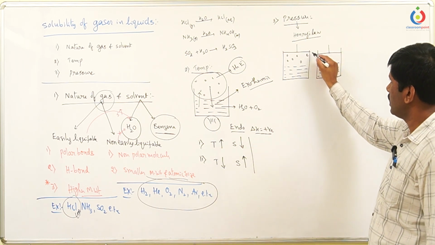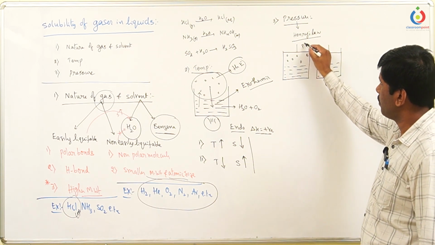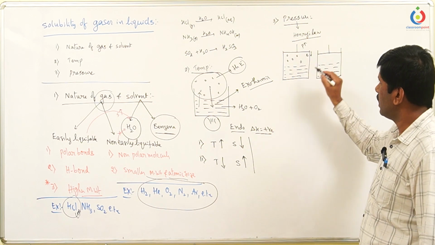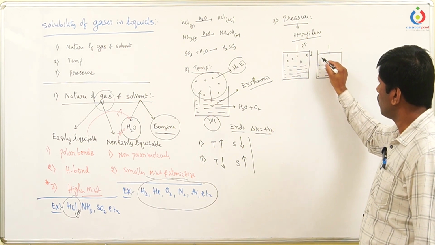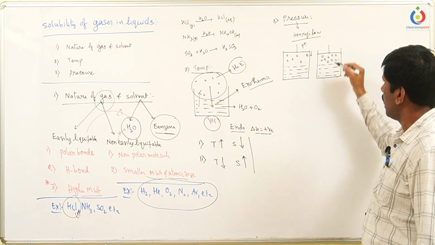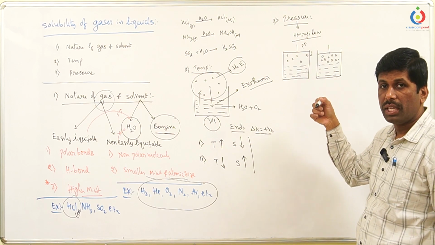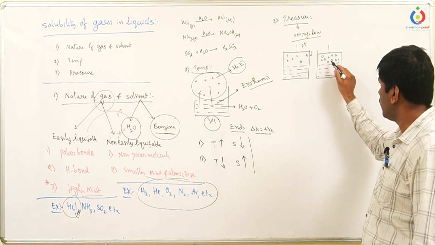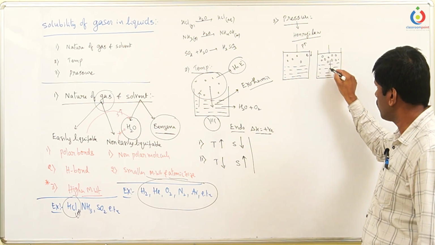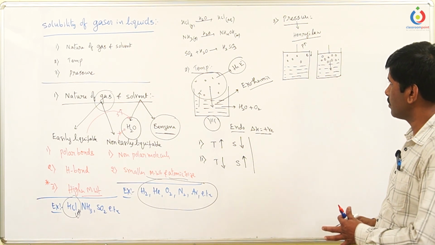When the piston is moved from here to here, that means when you are applying the pressure, initially the gas molecules come close to each other. When you apply the pressure, there is no chance for the gas molecules to escape, they have only one chance, to dissolve into the water, so their solubility increases.